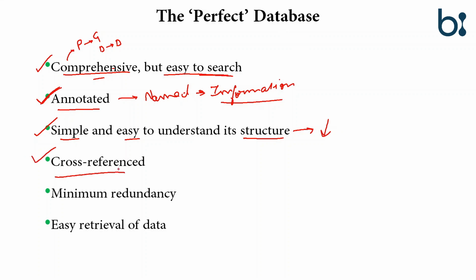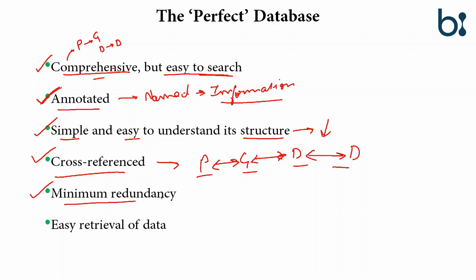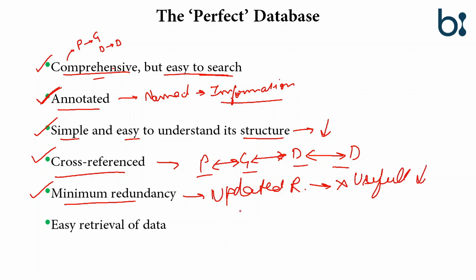Fourth is cross-referenced, meaning it should be linked: the protein database is linked to the gene database, which is linked to the disease database, which is linked to the drug database. So each database should be linked with the others. Then minimum redundancy. Data should also be updated regularly. If the database is not updated regularly, then the usefulness of the data will decrease.